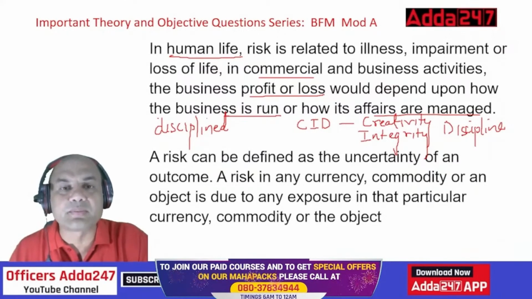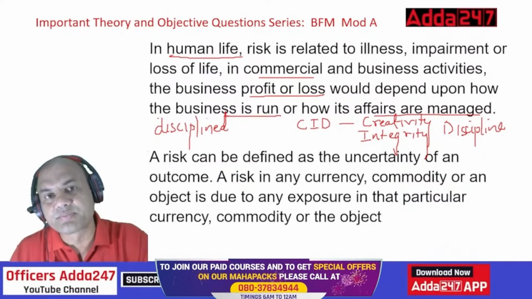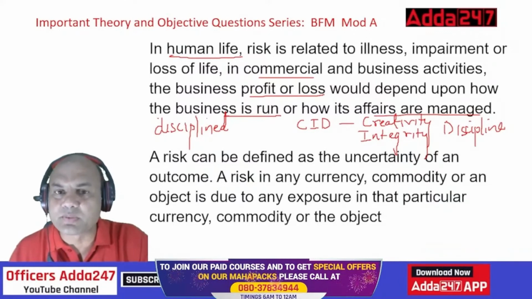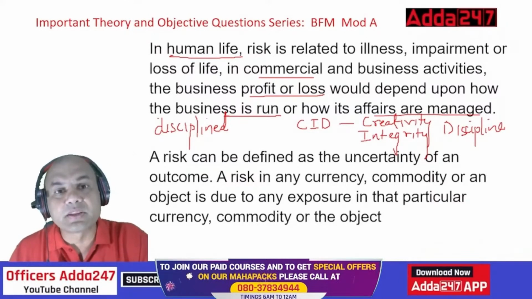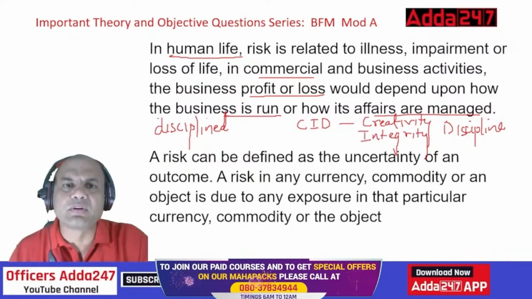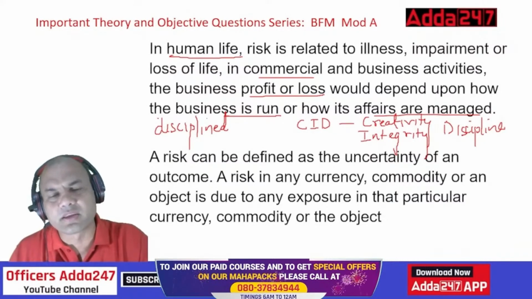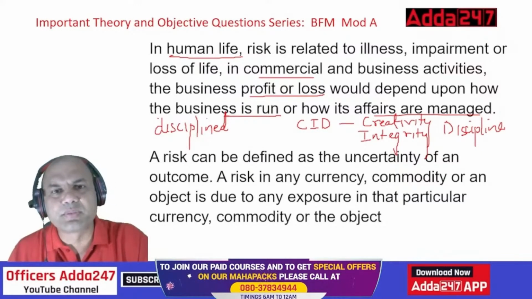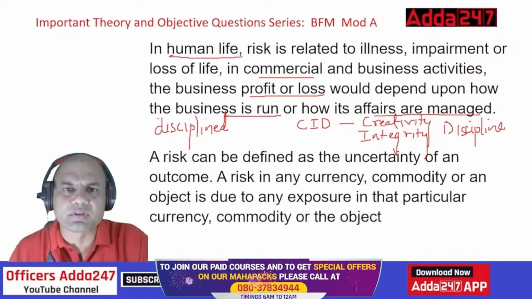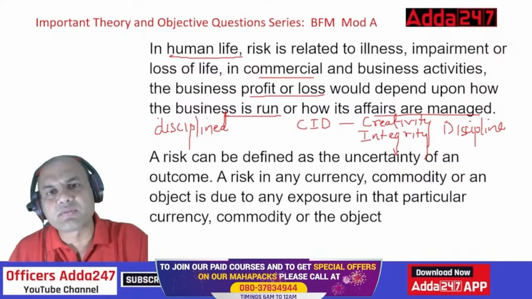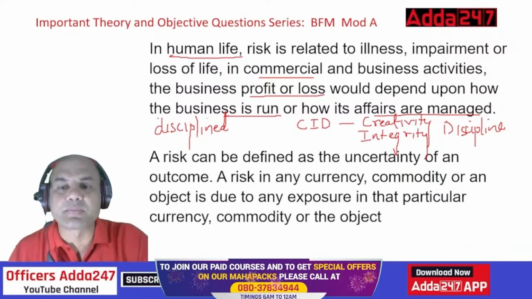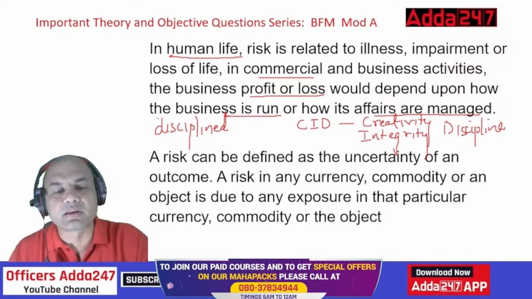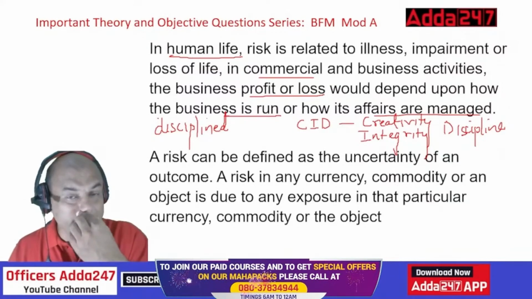That is what is meant by this above sentence. It means that profit or loss would depend on how the business is run and how its affairs are managed. If somebody is not running the business properly, what does it mean? Like we have many cases where the owners of the companies have run away, right? Kingfisher, we can name many, all those PNB cases, right? These all have run away. So this is not managed properly. The affairs are managed very poorly over there. So such businesses will never succeed.